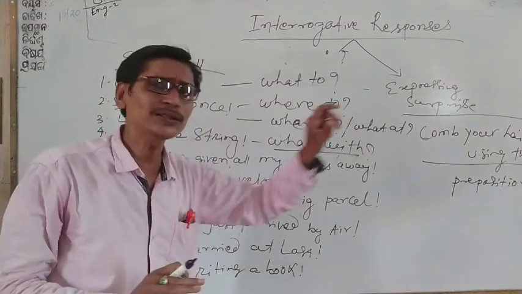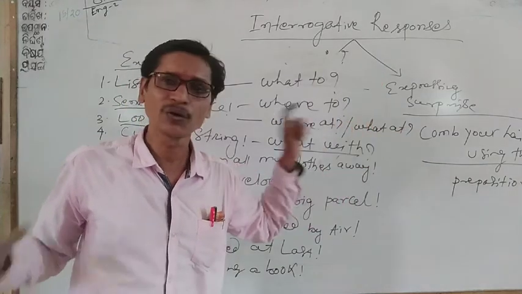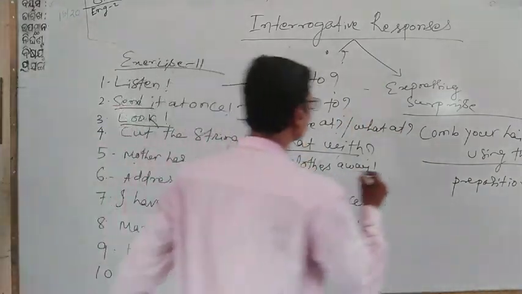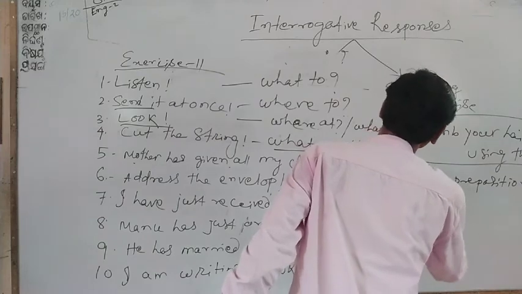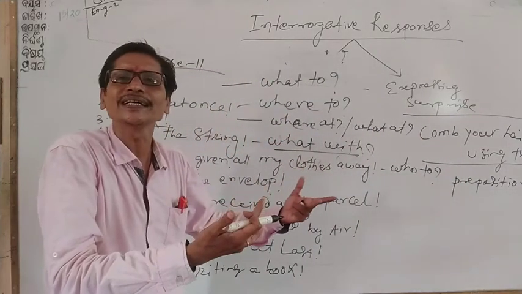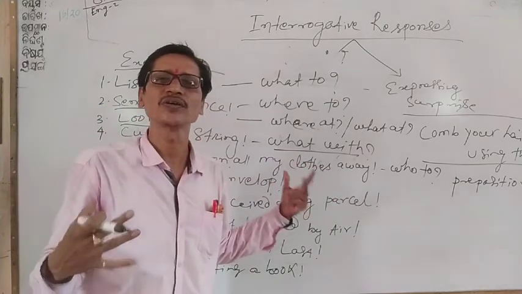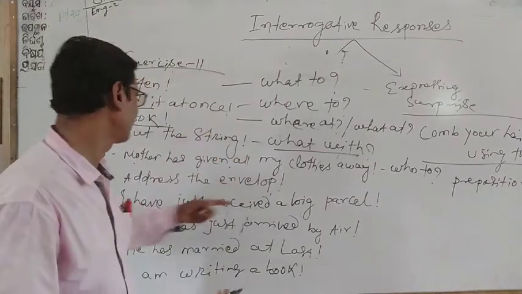Clothes are given only to persons. Animals are not necessary to use those clothes. Only for persons. Therefore, we can use "who to." Who to my mother has given? That means to whom my mother has given my clothes. So this should be the answer.